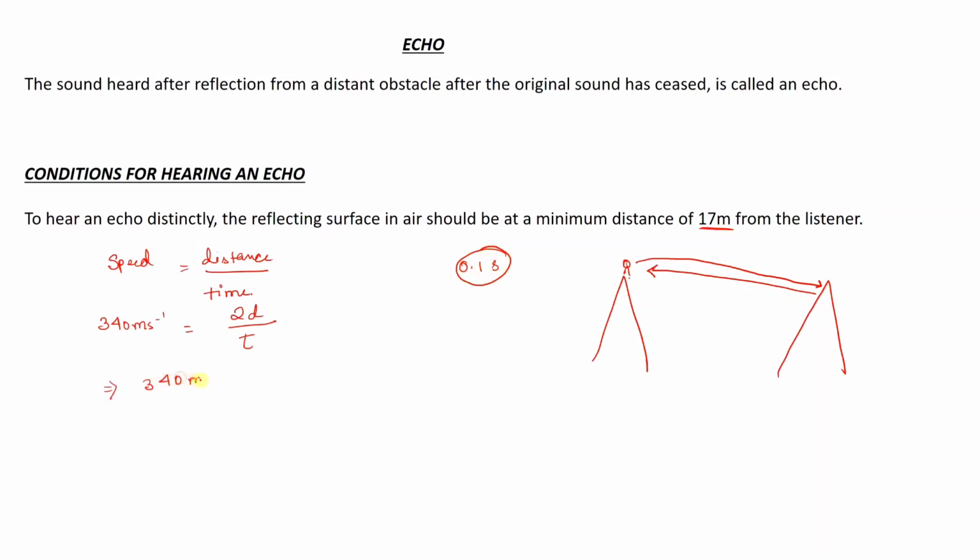340 m s minus 1 equals 2d by 0.1. If you do the calculation, you will get 34, then d equals 34 by 2, that is equal to 17 meters. So for an echo to be heard, the distance between the reflecting surface and the listener must be 17 meters.